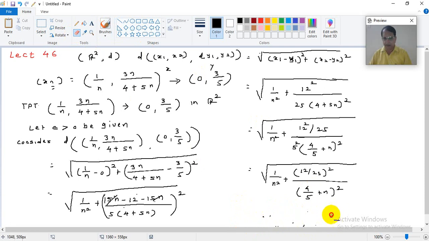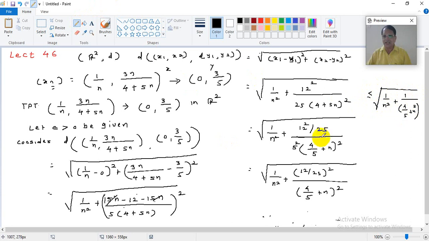So I will write it here. This term we have come up to this. Now what I can do is write this less than or equal to root, in the root sign, 1 upon n squared plus 1 upon (4 by 5 plus n) squared.